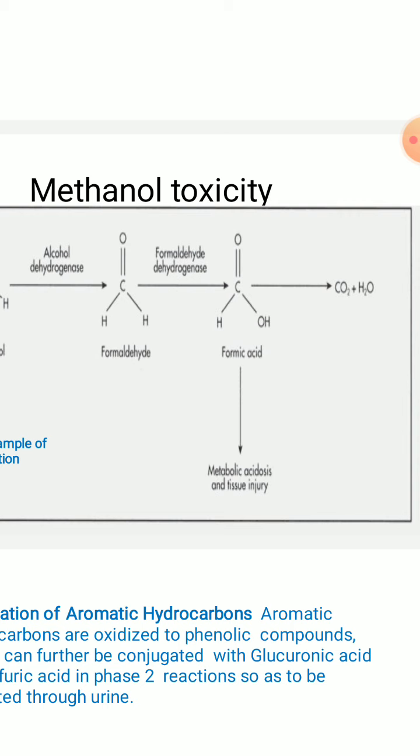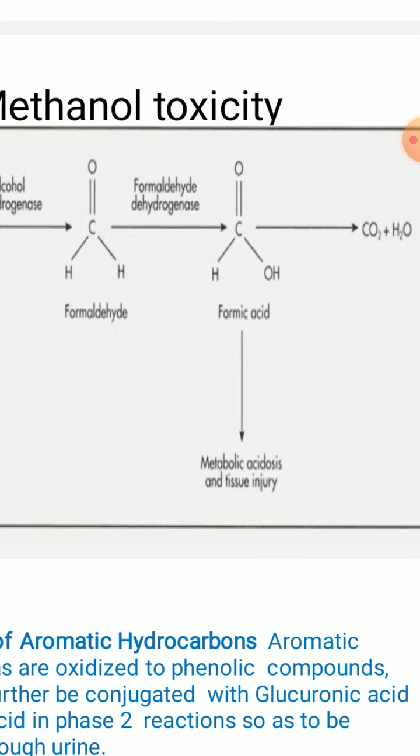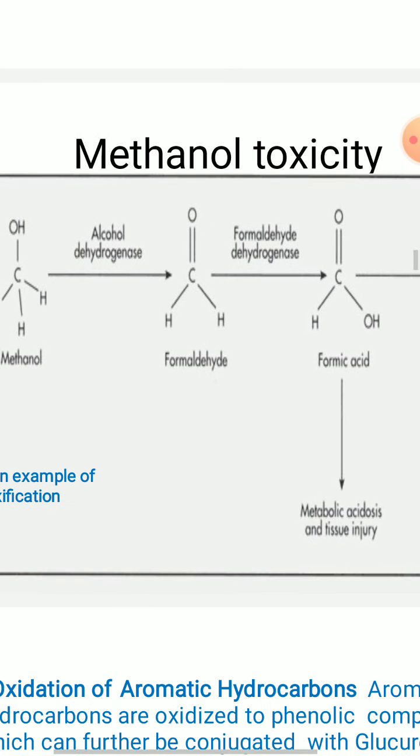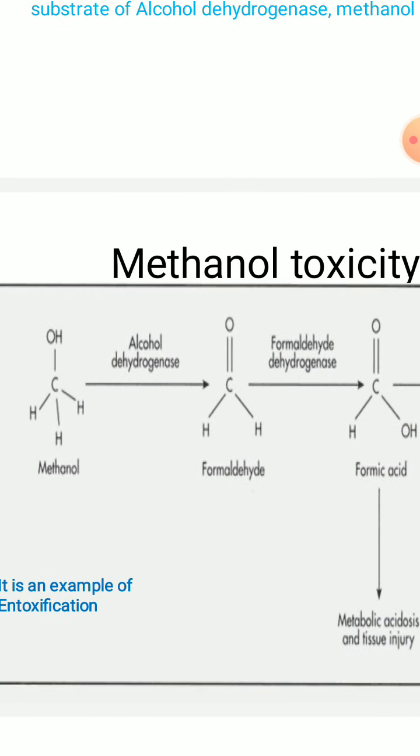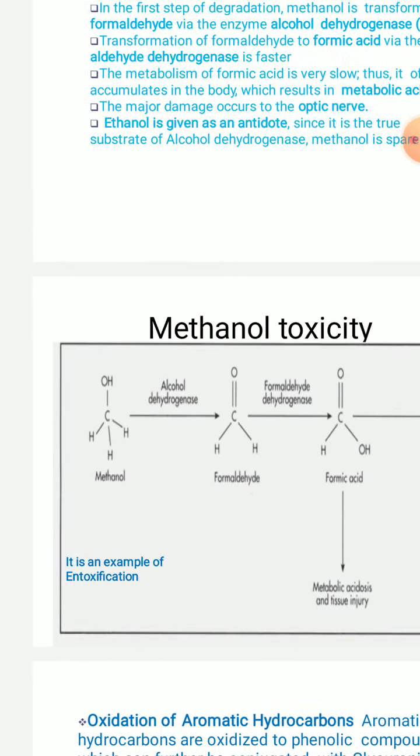Because of the slow conversion of formic acid, it accumulates in the body and results in metabolic acidosis, which further results in damage of the tissue or the particular organelle, right?